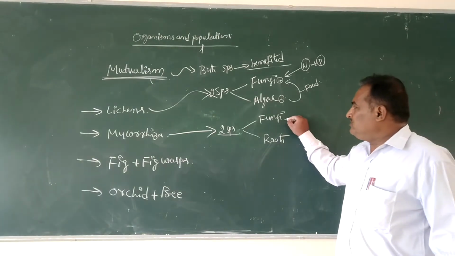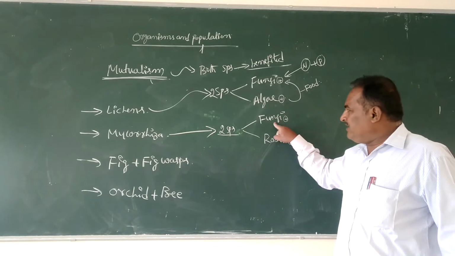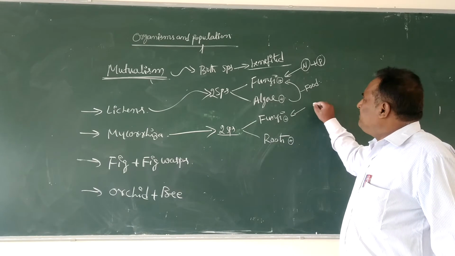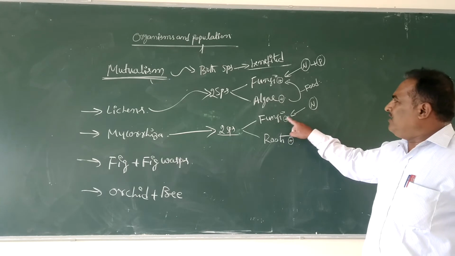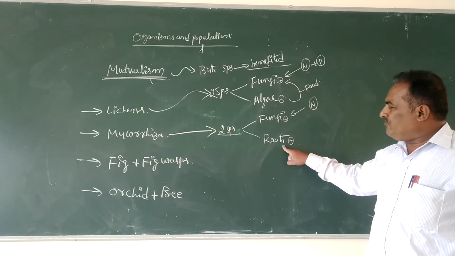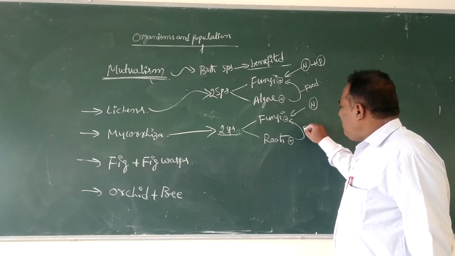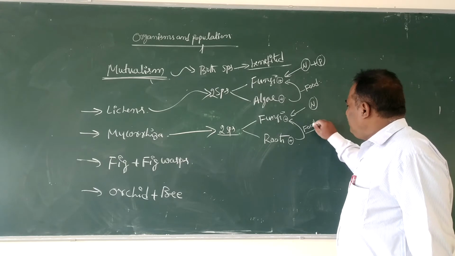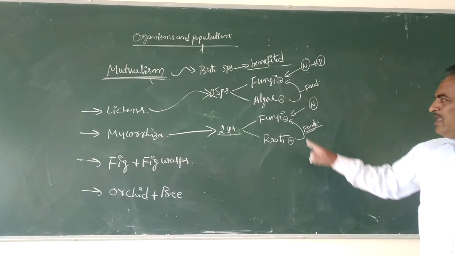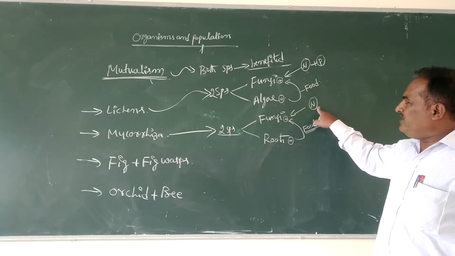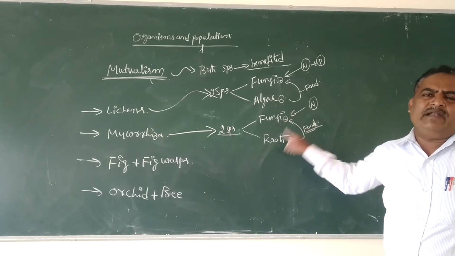Here also both the species are benefited, because the fungi absorb nutrients from the soil and supply the nutrients to the roots of the plant body.